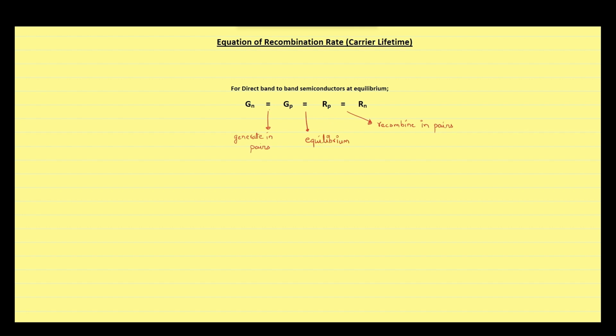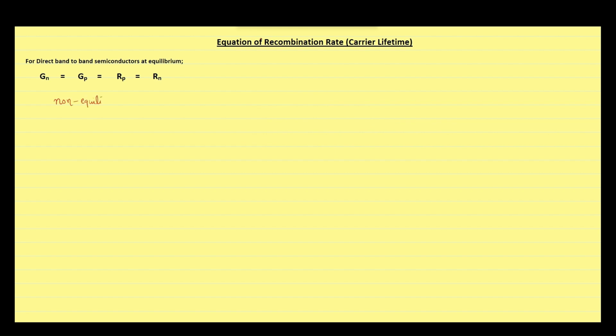Now, in this lecture, we will discuss the non-equilibrium case. We will assume that a pulse of photon beam is introduced on the surface of the semiconductor, disturbing its equilibrium with the new electron and hole concentrations n and p, where n is equal to n naught plus delta n and p is equal to p naught plus delta p, where n naught and p naught are the equilibrium free electron and hole concentration values present just before photon bombardment.